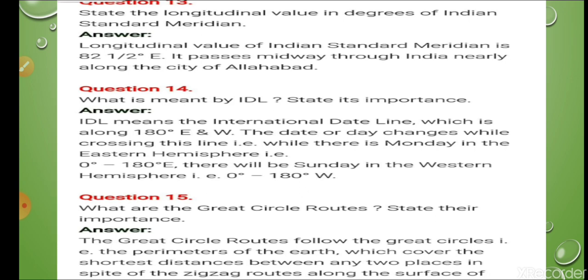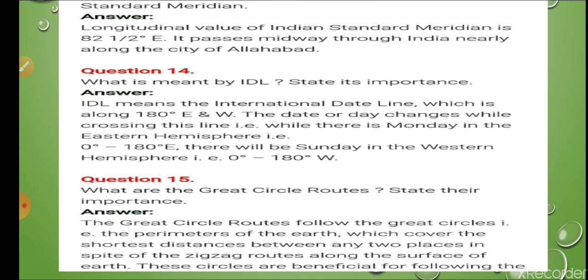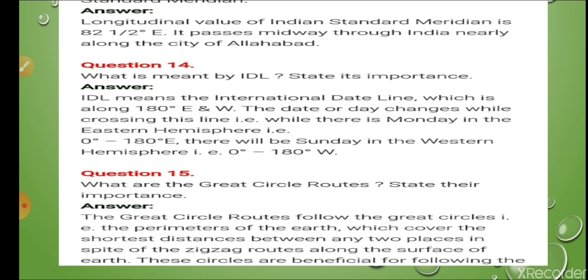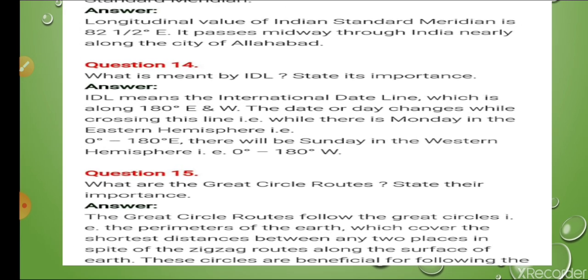Question number 14, what is meant by IDL? So IDL means International Date Line, which is along 180 degree east and west, and the date of the day changes while crossing the line. While there is Monday in the eastern hemisphere, 0 degree to 180 degree east, there will be Sunday in the western hemisphere, 0 to 180 degree west. So this is clear. An example is given to you.